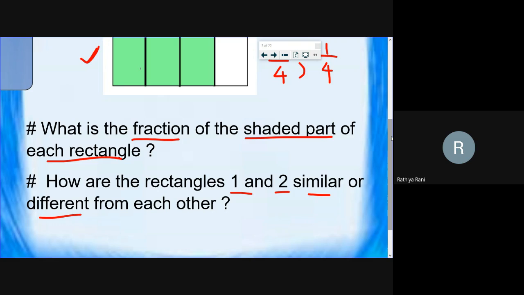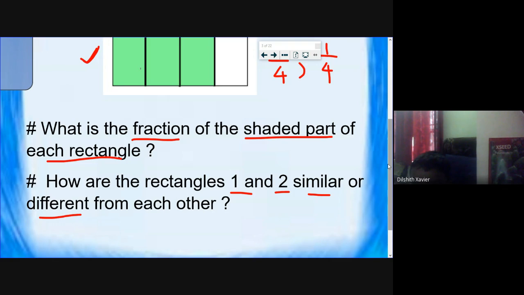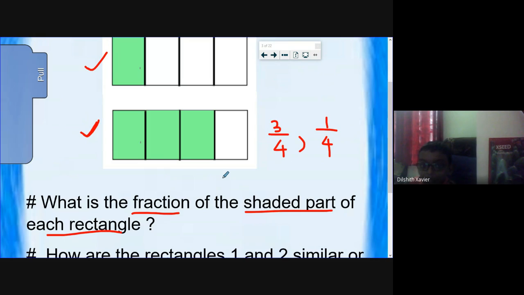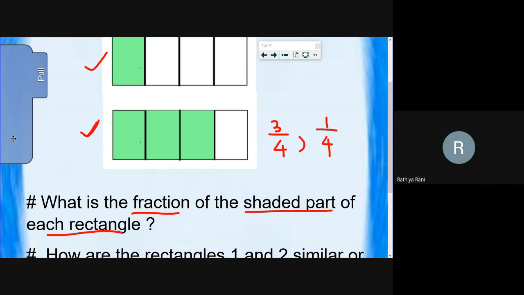Yeah, 4. Very good, Dilshit. If the denominator is 4 and the numerator is 4, the answer should also be same.